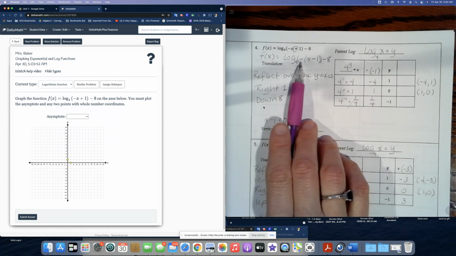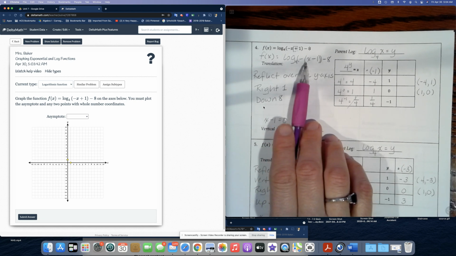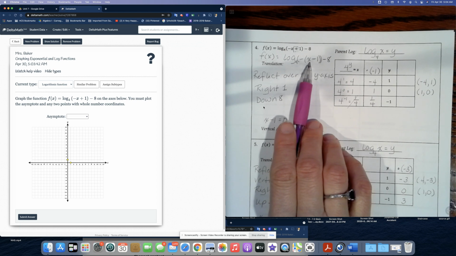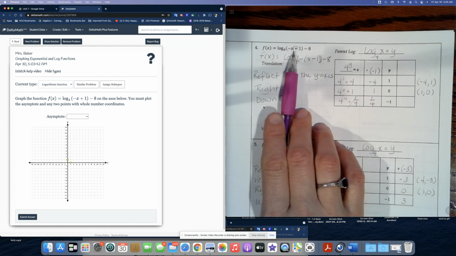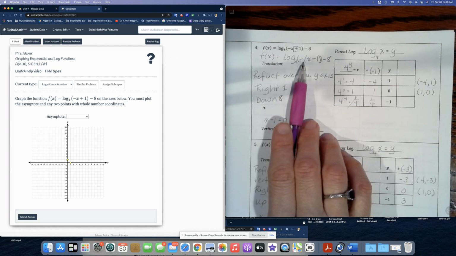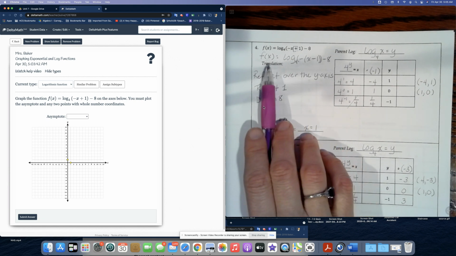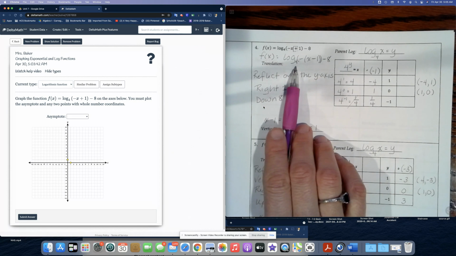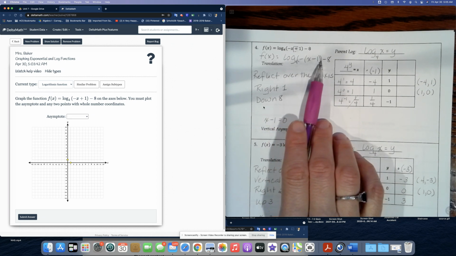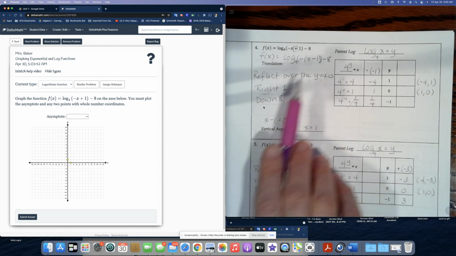So look at what I'm doing. I'm pulling out the negative sign, and in parentheses, I'm just changing the sign of everything that you see. This was negative x. It's going to be a positive x. This is a positive 1, and it becomes a negative 1. So you're using the distributive property in reverse to factor out a negative 1. So my equation is really f of x equals log base 4 of negative, in parentheses, x minus 1, minus 8.